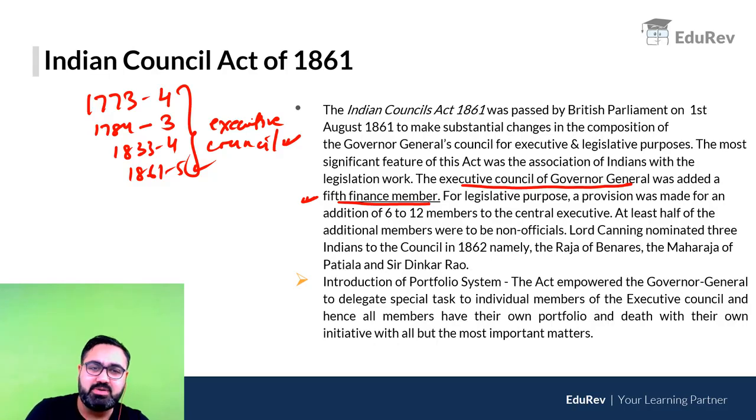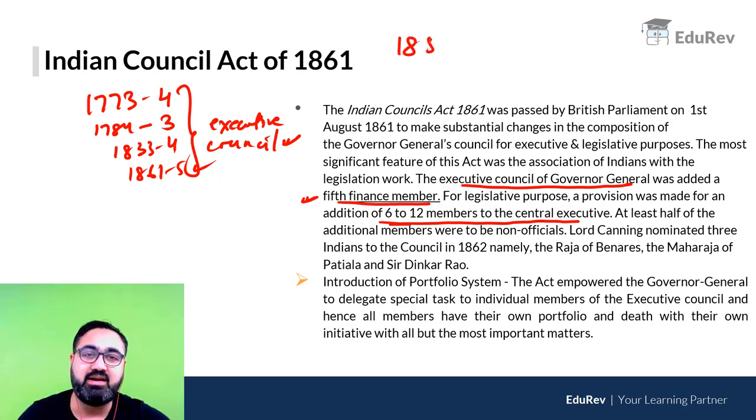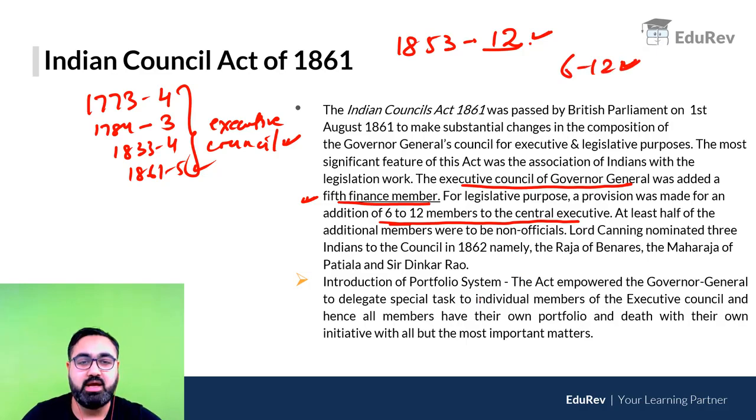For legislative purposes के लिए 6 to 12 more members were now added to the central executive. 6 to 12 और members आ गए थे. If you remember in the 1853 Act we had discussed how Legislative Council had 12 members, 12 लोग मिलकर law बनाते थे. Now 6 to 12 were added even more. इनमें से 3 Indians were nominated by Lord Canning in 1862. क्यों Indians को खुश करने के लिए कि देखो अब हम Indians को भी लेकर के आ रहे हैं law making में. But the reality was something very different.